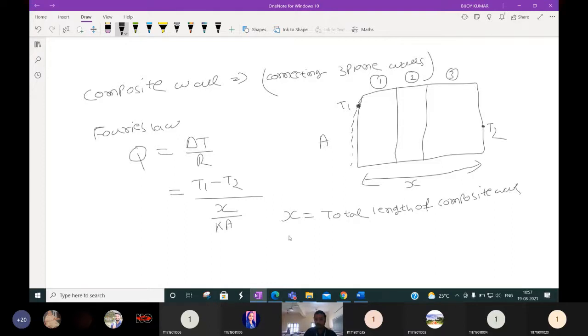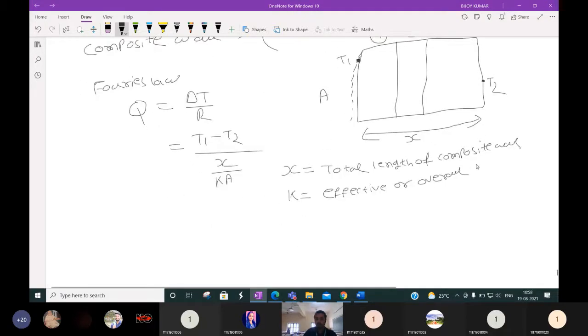K is the effective or overall thermal conductivity. A is the heat transfer area.